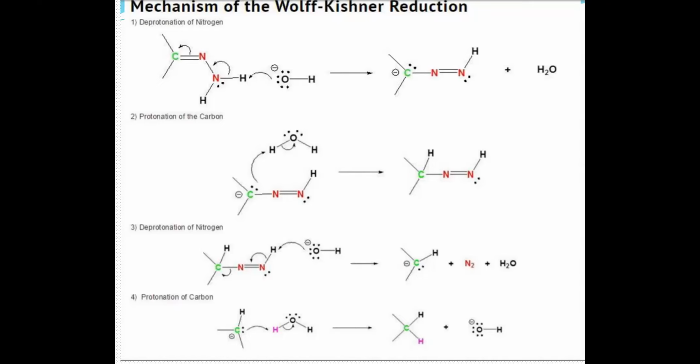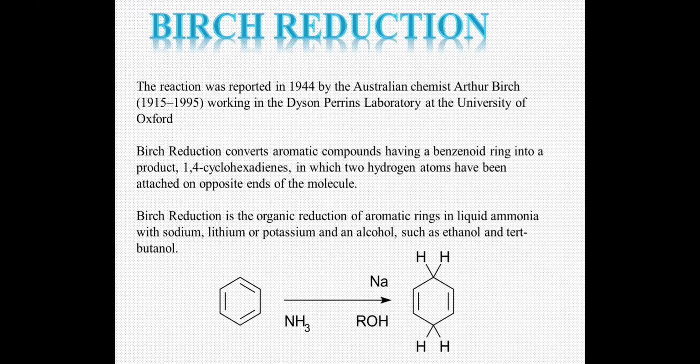There is a loss of nitrogen and water is formed, and the carbanion that is formed gets converted into the corresponding alkane. So this is a base catalyzed reaction. This is the basic mechanism of the Wolff-Kishner reaction.